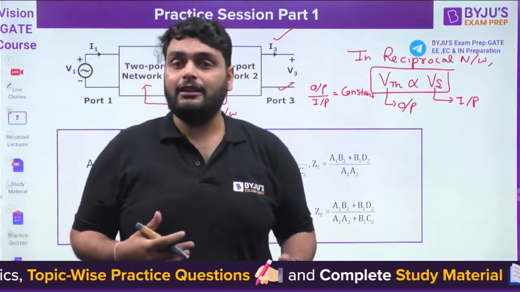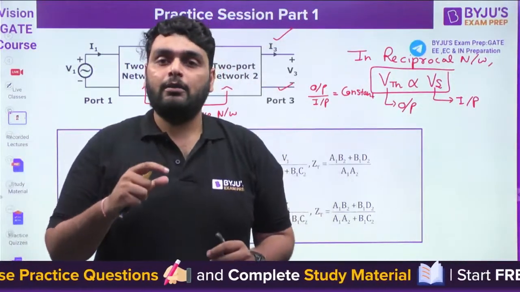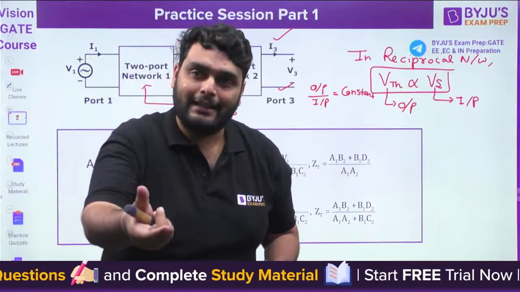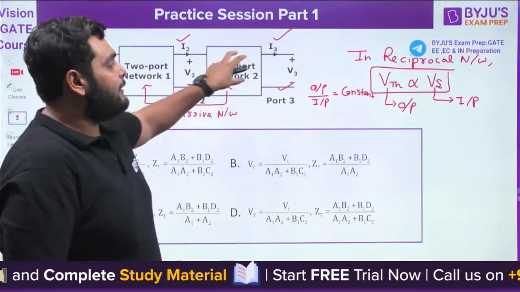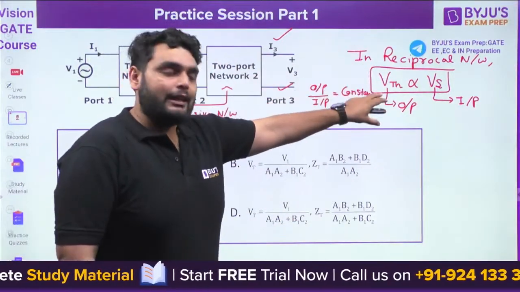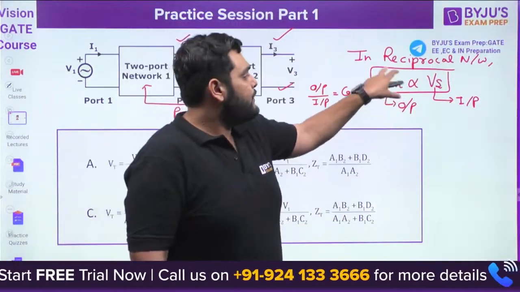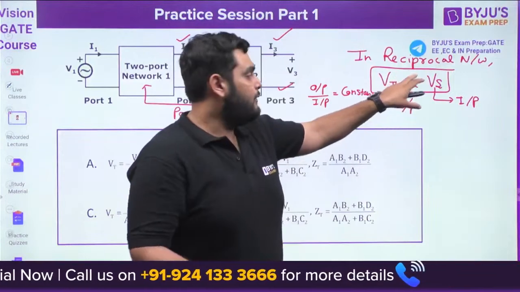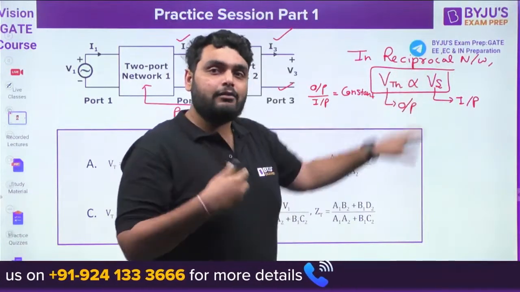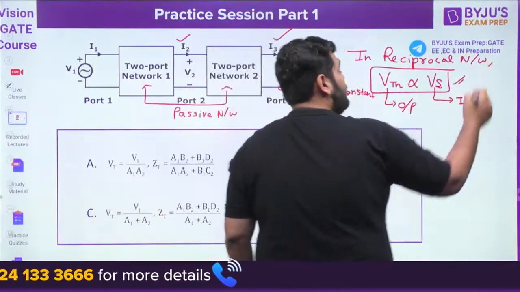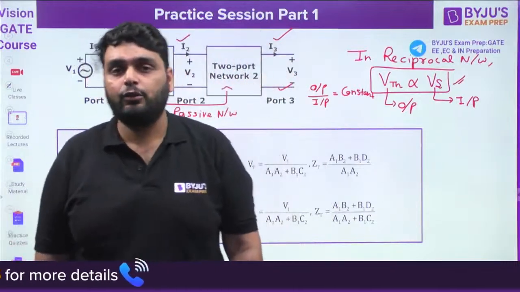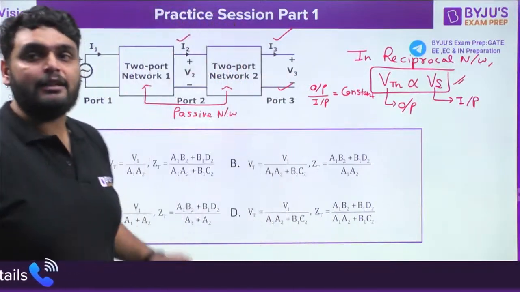If you change the terminal, this particular theorem is applicable to a reciprocal network. So if we have a reciprocal network, I can also say that output is directly proportional to input. That's why VTH is actually the output, VS is actually the source, and this proportionality holds, but only for a reciprocal network. Understood? Yes or no? It is linked with the reciprocity theorem.